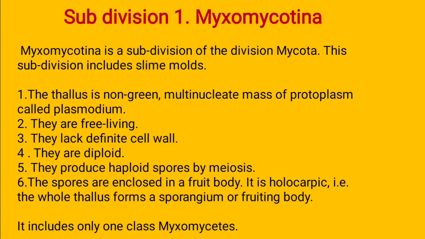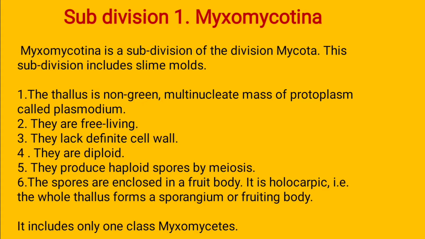The spores are enclosed in a fruiting body. In the thallus body, many spores are formed in a globular structure, so in the inner portion of the globular structure many spores are present. This spore bearing structure is known as the fruiting body. The fruiting body is generally holocarpic or eucarpic.